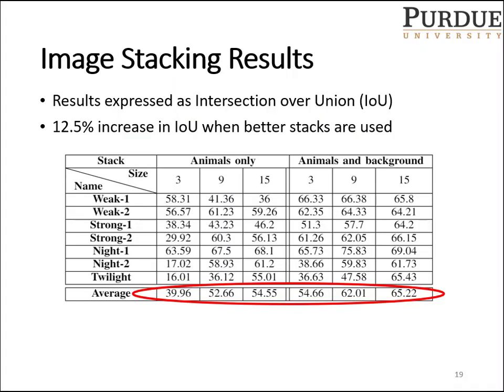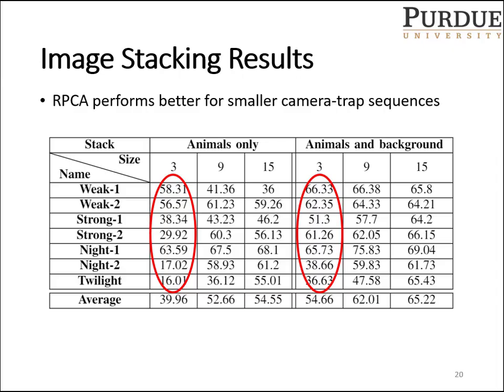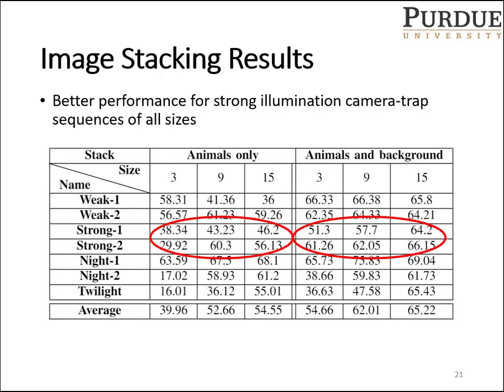Now coming to the results that we obtained, all the results have been expressed as an intersection over union between the final localizations that our system gave us and the manually annotated ground truth bounding boxes. We see a 12.5 increase in IOU when we use our better camera trap sequences with background images. From the results, we can also see that robust PCA starts performing better for camera trap sequences of smaller sizes. This is because, thanks to the appended images, it now has a clearer picture of the background. We also see that robust PCA starts performing better when camera trap sequences involving strong illumination conditions were considered.